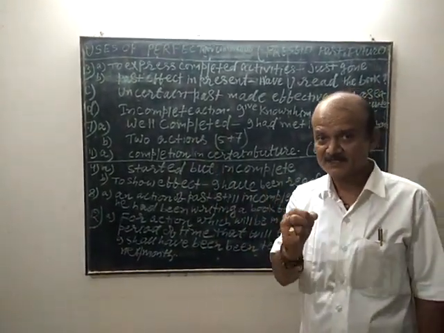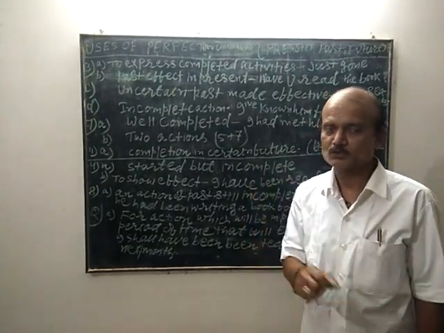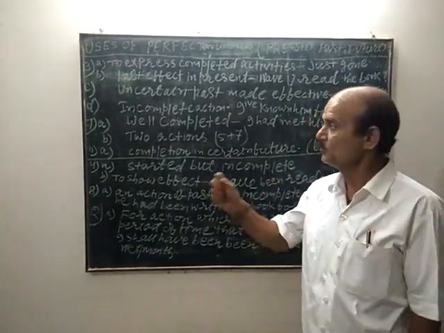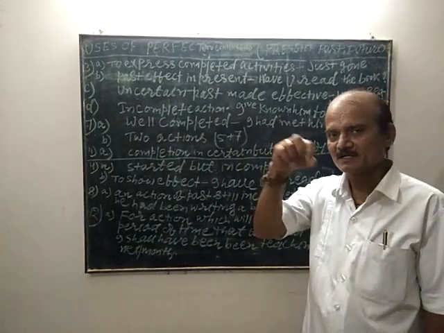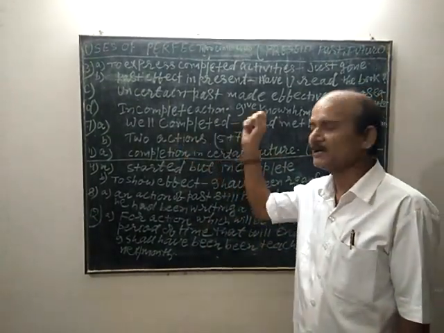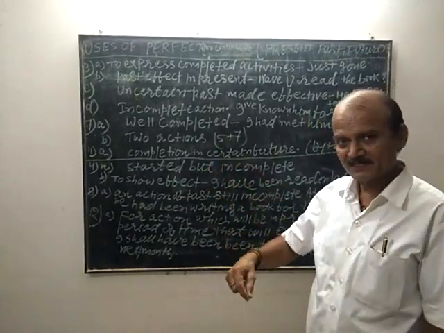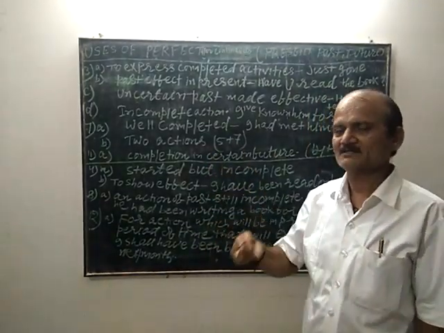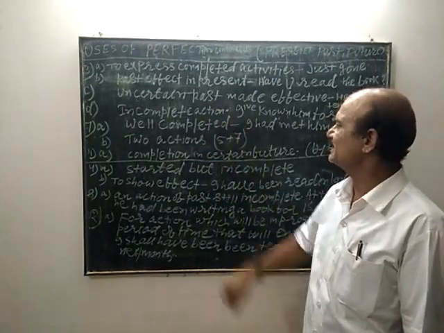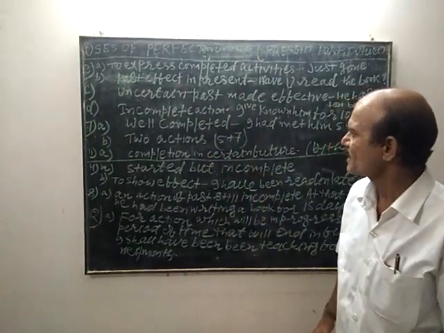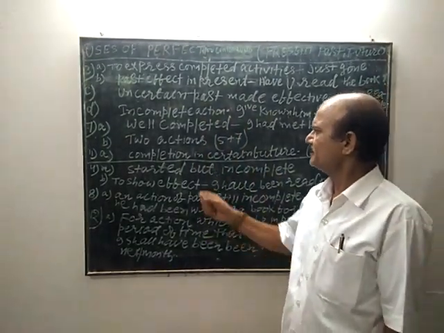Out of the two activities of the past, the one which takes place first takes past perfect tense, and the activity which takes place last takes past indefinite. For example,